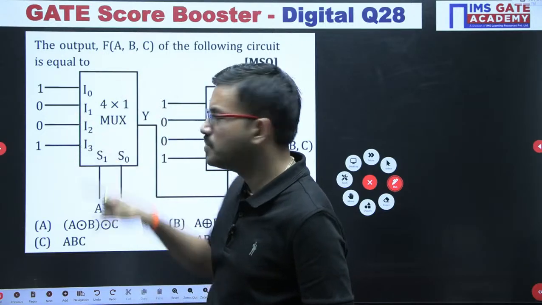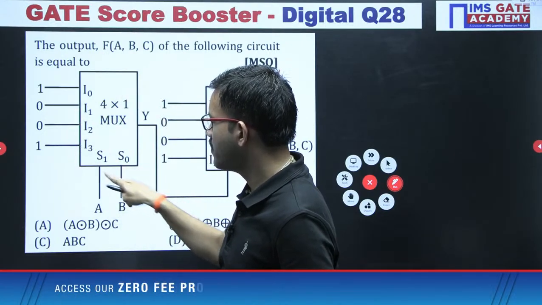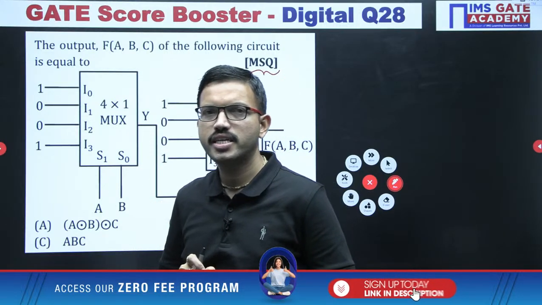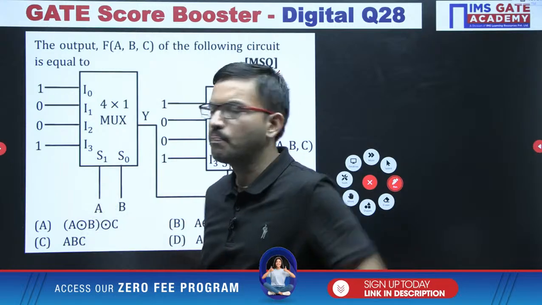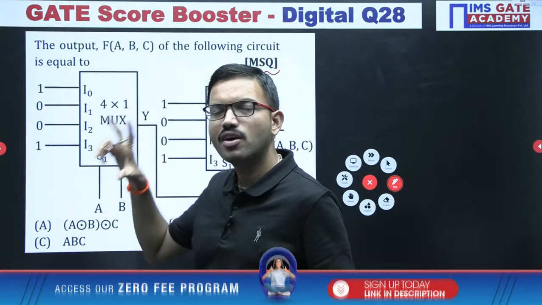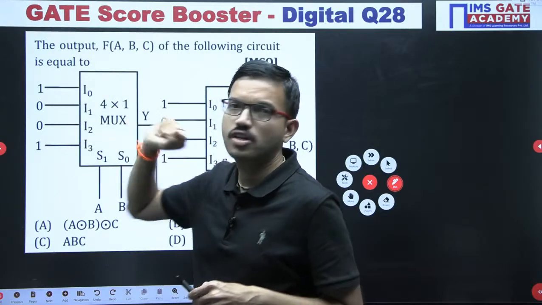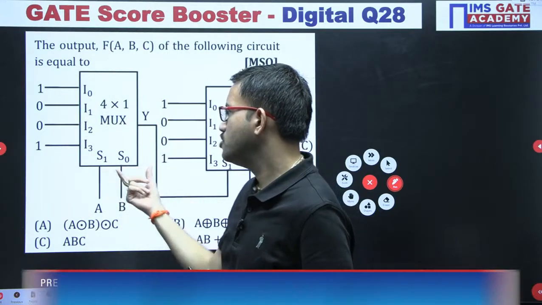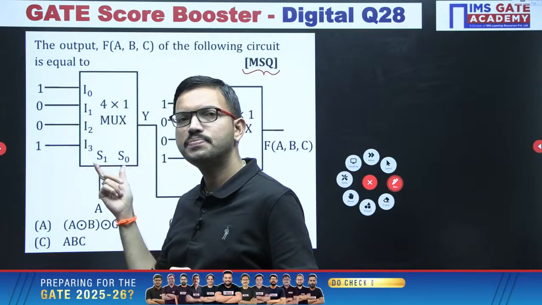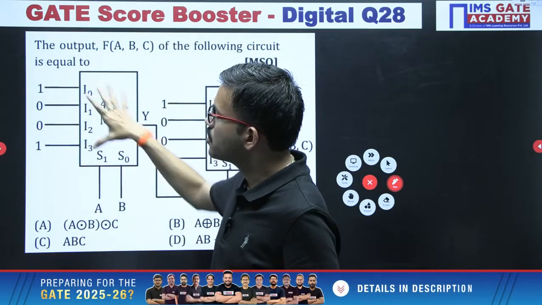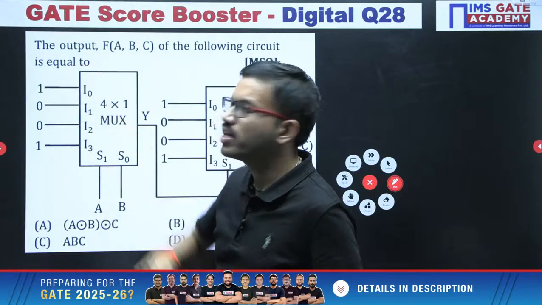Since here you are having 2 selection lines, with respect to 2 input logic gates, when you write the truth table, for which logic gate will the output be like this column? In general the inputs are 0 0, 0 1, 1 0, 1 1, right? For those 4 combinations, the corresponding outputs are 1 0 0 1.